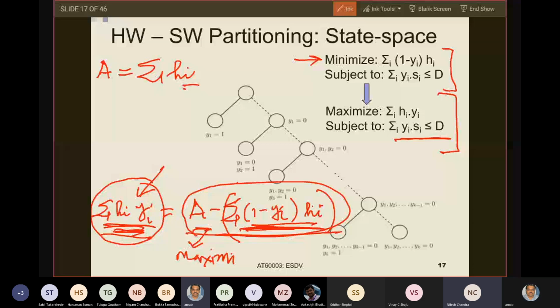Sir, I understand that if there is a block in which both hardware and software part is done, we are only calculating half part. One means hardware part on one side and software part on the other side. Sir, is this what you are explaining?